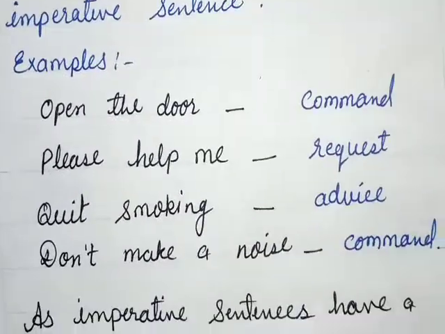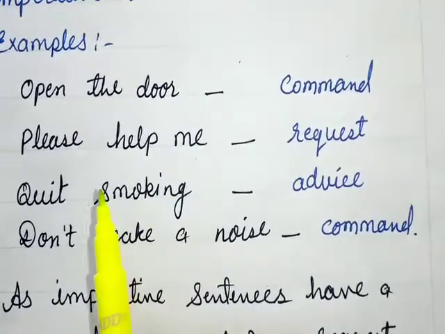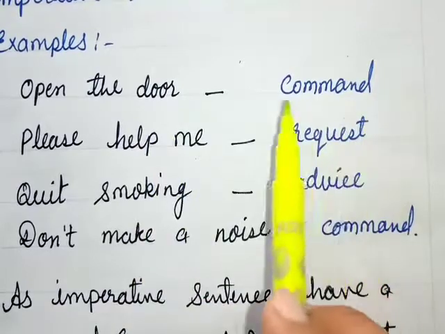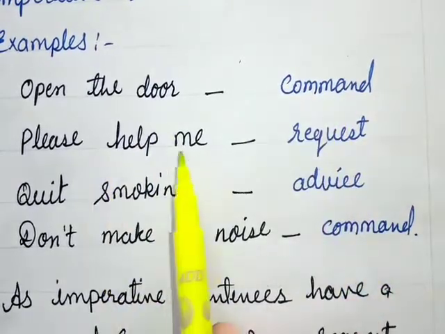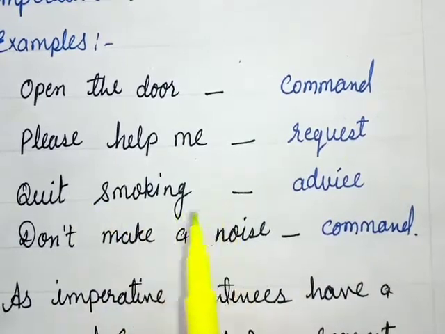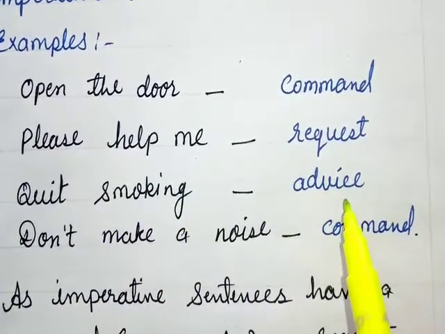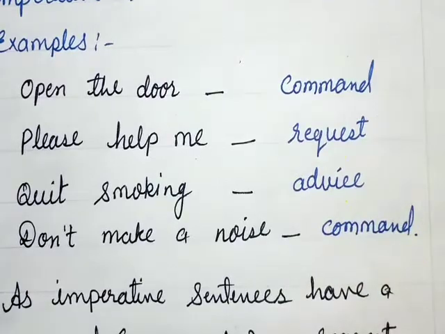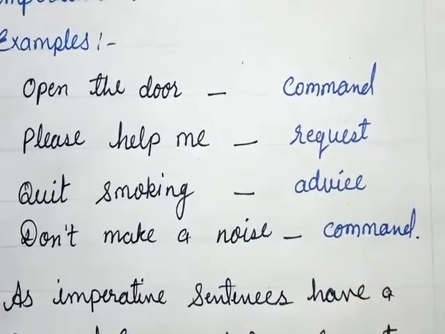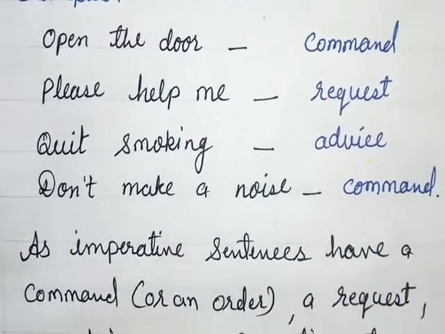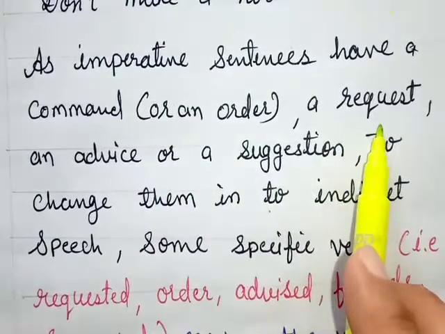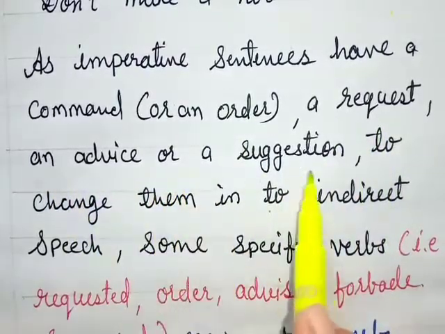So let's see with examples. If you are saying to someone, "Open the door," it may be a command or an order. "Please help me." It may be a request. "Quit smoking." It may be advice or maybe an order. "Don't make a noise." This may be a command or request. So imperative sentences have a command, an order, a request, an advice or a suggestion.